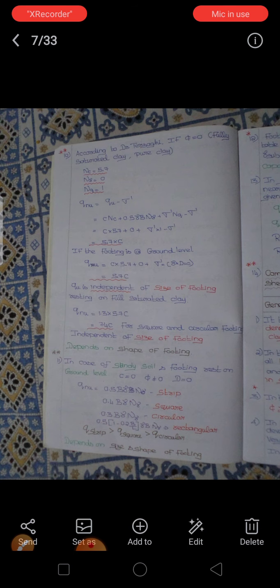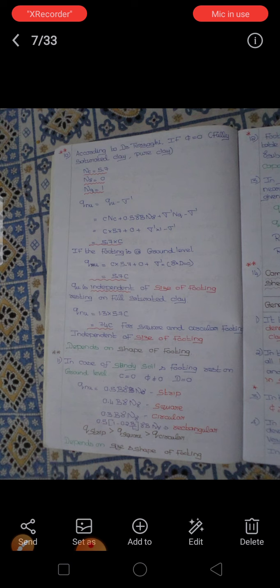If the soil is fully saturated, then the value of N gamma will be equal to 0. If the soil is sandy soil, then C will be equal to 0. According to that, the formula will change and the values will change. For the first case, the formula will be 5.7, and that we will multiply by 1.3 for square and circular footing.